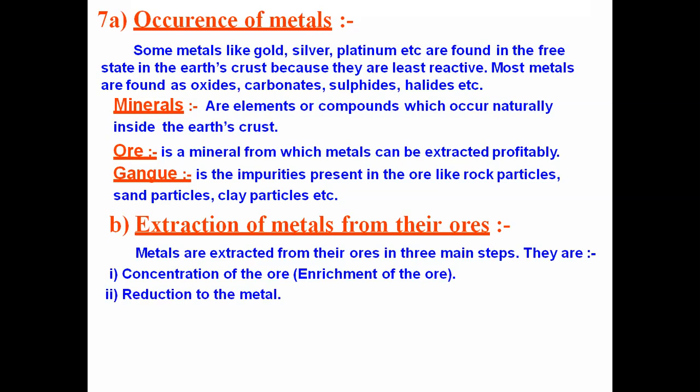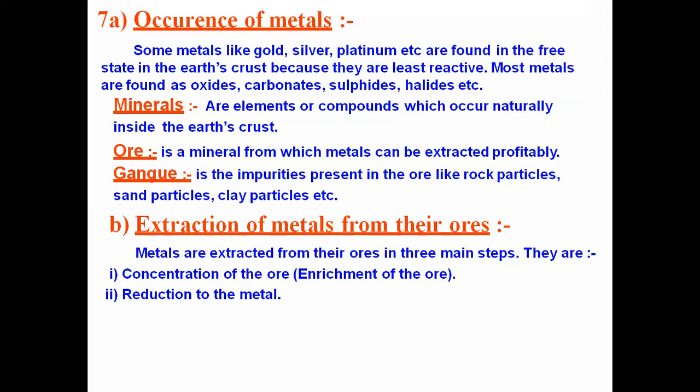The next is reduction to the metal, which means if the metal is available in the oxide form, then it has to be reduced. Reduction means removal of oxygen. So from the metal oxide, oxygen must be removed so as to get the metal. Or if it is present in a carbonate form, then we have to convert it into the corresponding oxide form first. Then we need to carry out the reduction. The same thing is applicable if it is present in a sulfide form as well as a halide.